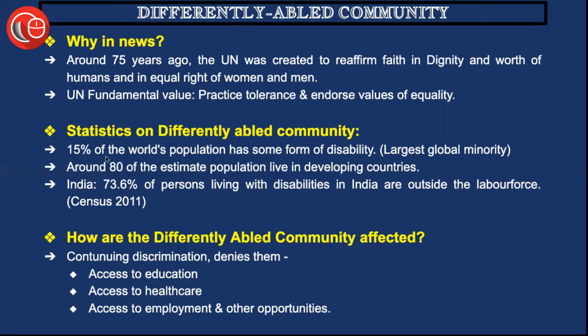So 15% of the world's population has some form of disability, which is the largest global minority. This is according to the World Health Organization. It says that 15% of the world's population comes in the category of disability. Statistically and technically, persons with disability become the largest global minority, keeping aside religious and every other category, if we analyze it all cumulatively. And around 80% of the estimated population lives in developing countries.